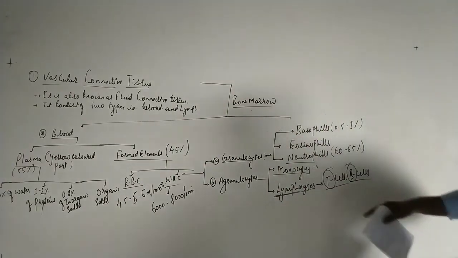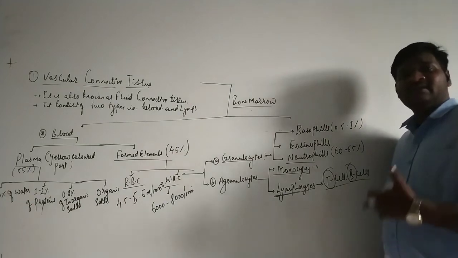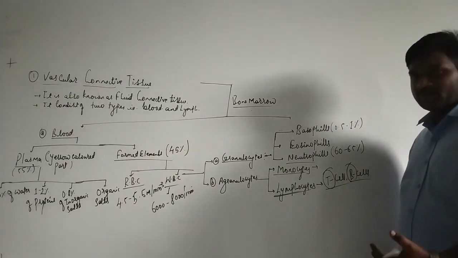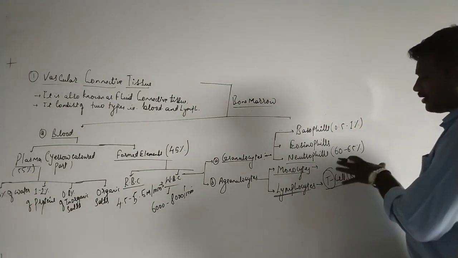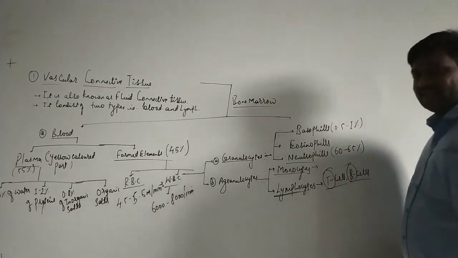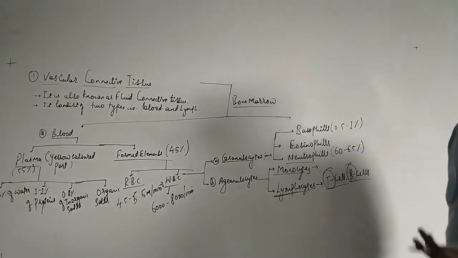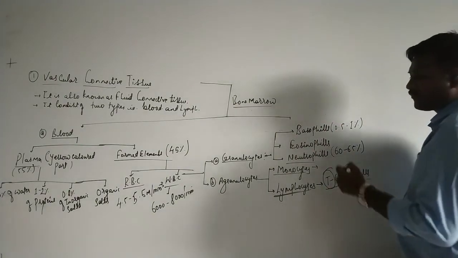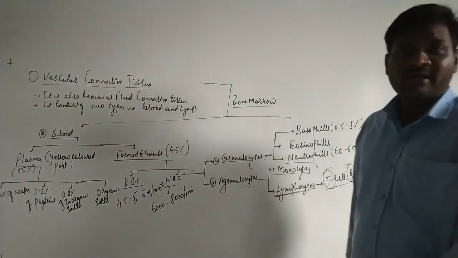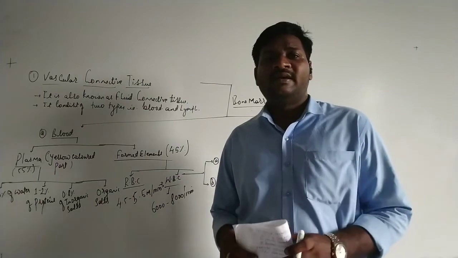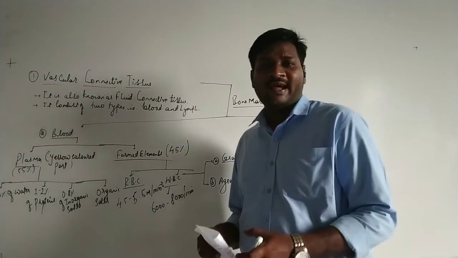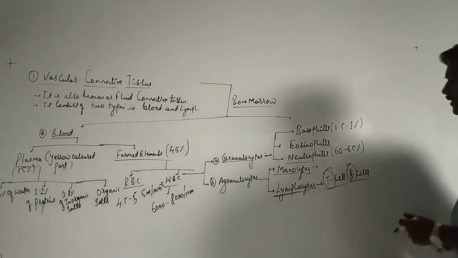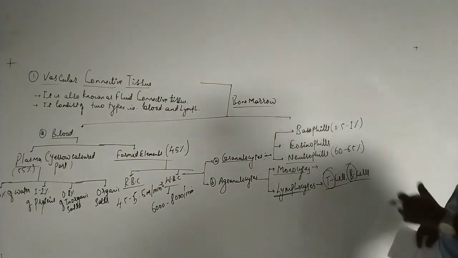They play a great role in providing the defense mechanism to the body. We will discuss this part when we discuss health and disease in class 12, and we will discuss basophil, eosinophil, neutrophil, and other parts of the blood when we discuss the chapter on body fluids and circulation. So this is about the composition of the WBC.